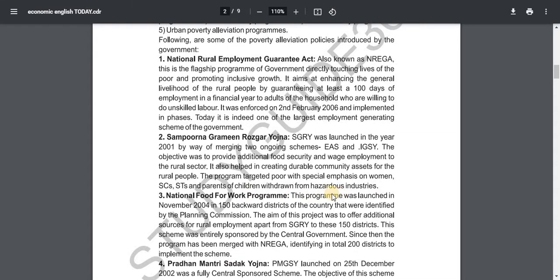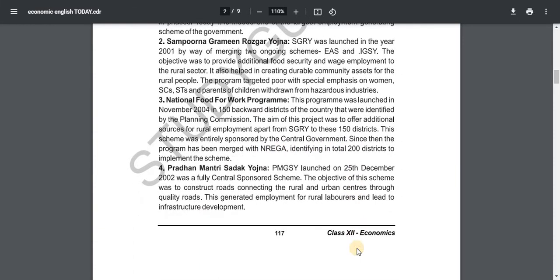3. National Food for Work Program. This program was launched in November 2004 in 150 backward districts of the country that were identified by the Planning Commission. The aim was to offer additional sources of rural employment apart from SGRY to these 150 districts. This scheme was entirely sponsored by the central government. Since then, the program has been merged with the NREGA, identifying in total 200 districts to implement the scheme.